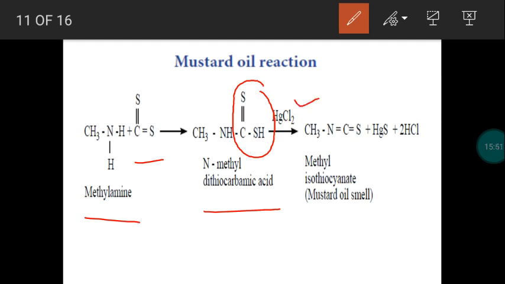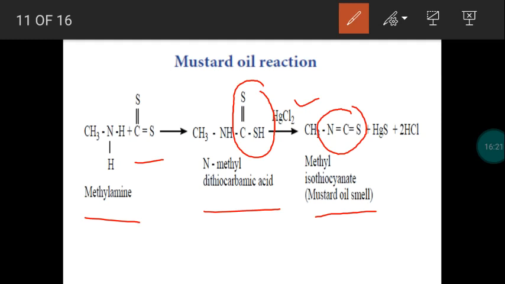Again, this will react with mercuric chloride. We get the product isothiocyanate. CNS means thiocyanate, NCS means isothiocyanate. We have already studied different functional groups in 11th: CN cyanide, NC isocyanide, CNS thiocyanate, NCS isothiocyanate.